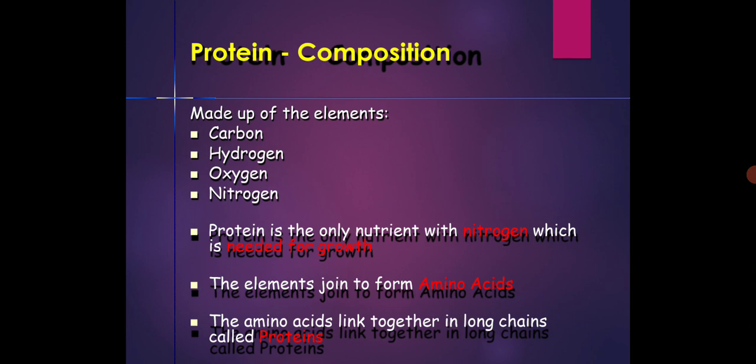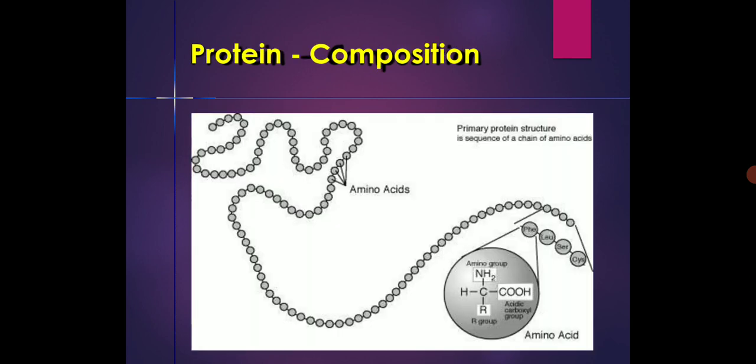Protein is the only nutrient with nitrogen, which is needed for growth. As we know, protein is a very important nutrient for the fish body as well as for human beings. The elements join to form amino acids. The amino acids link together in long chains called proteins. This is the protein composition, or formation of proteins.